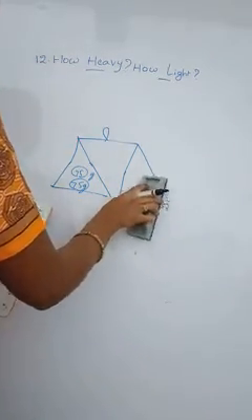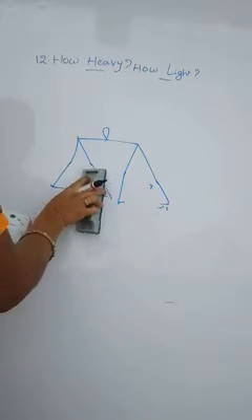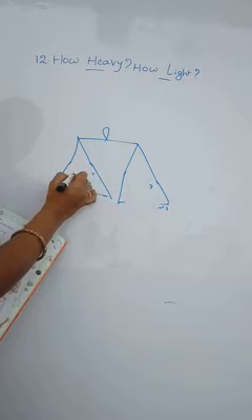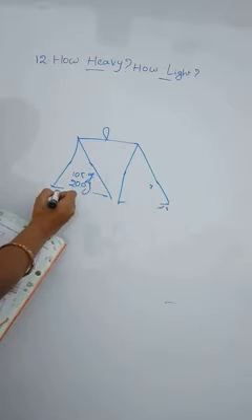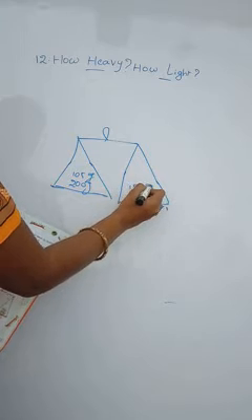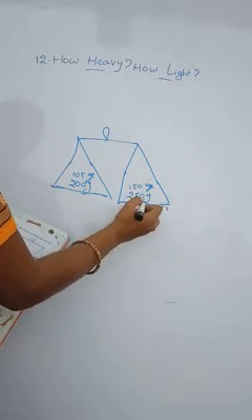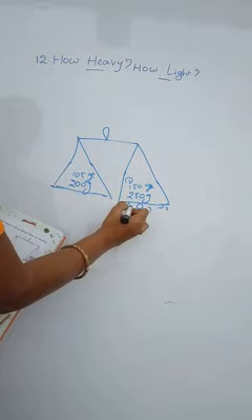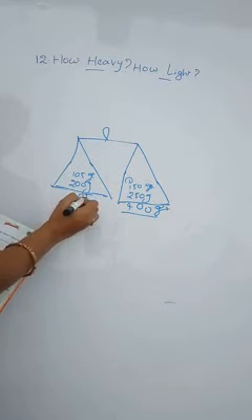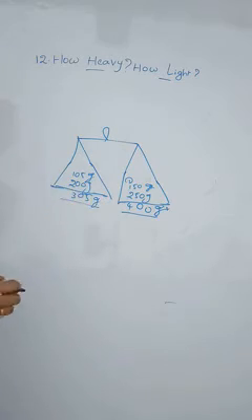And next we gave 200 grams and 105 grams. Here 250 grams and 150 grams. See, total how many grams do we have here? 400 grams. Here we have 305 grams.